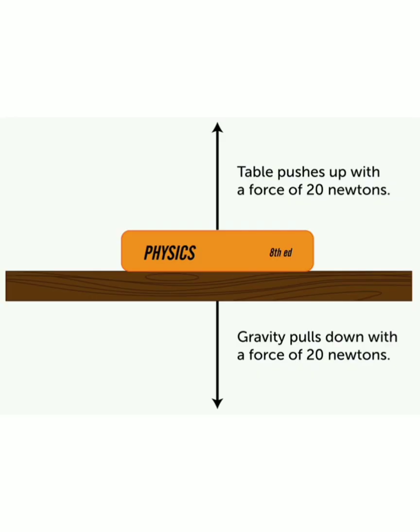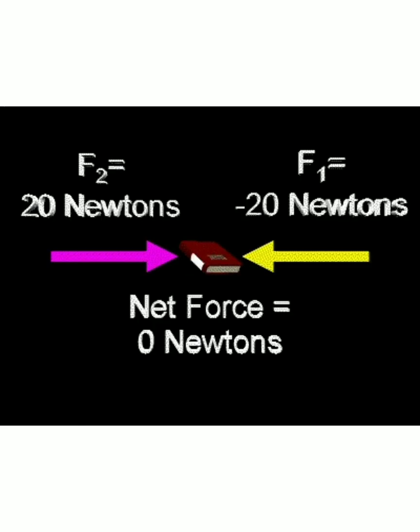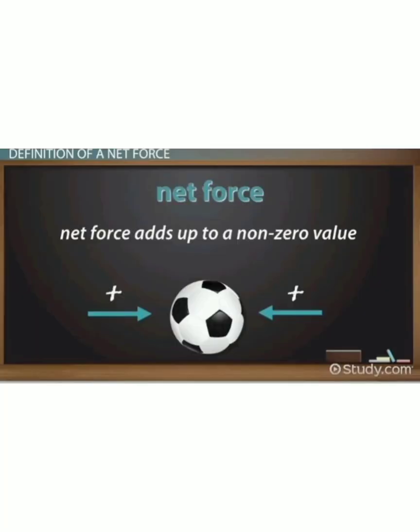Then another example: on a book two forces are acting, a normal force of 20 newtons upwards and a gravitational force of 20 newtons downwards. The resultant will be 0 newtons, plus 20 and minus 20, 0. Similarly, if you assume left and right, 20 newtons from the left and 20 newtons from the right, the net force will be 0 newtons.